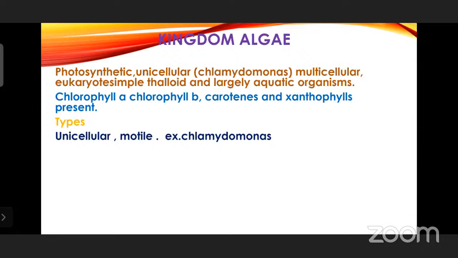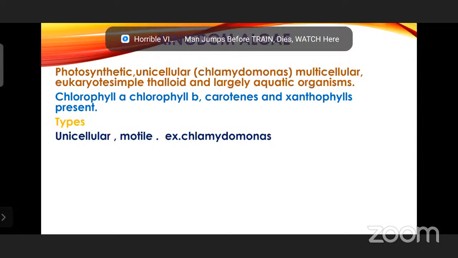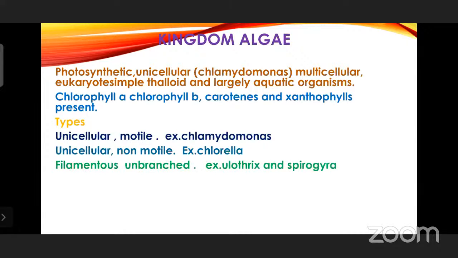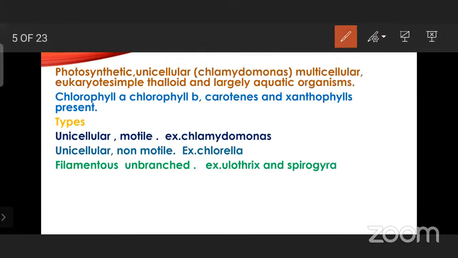Next, types. Algae members, how they are. Unicellular, motile. Example is chlamydomonas. Motile means having flagella. Unicellular, non-motile, unable to move, that is chlorella. Another, filamentous. Filamentous means a long, slender body will be there.